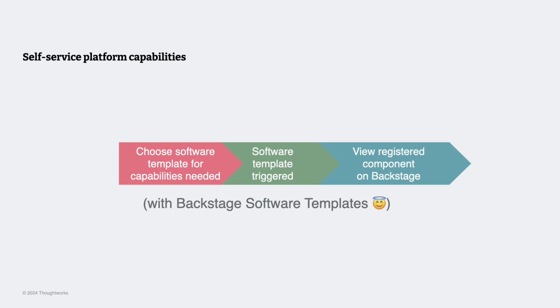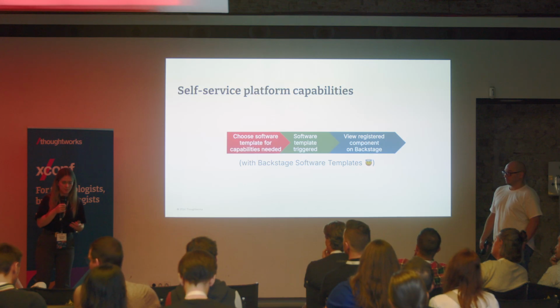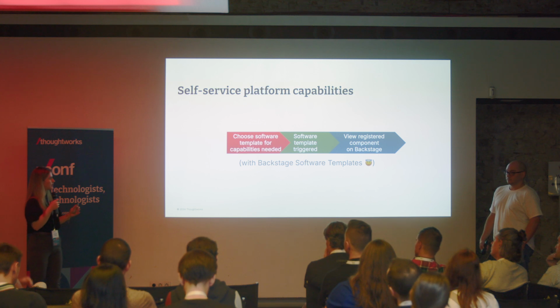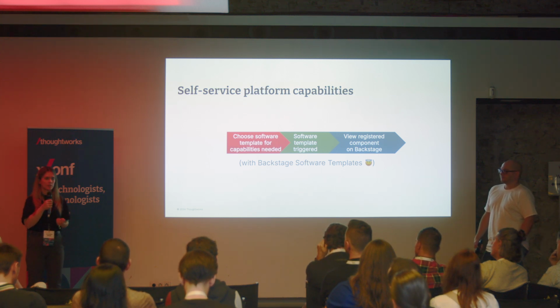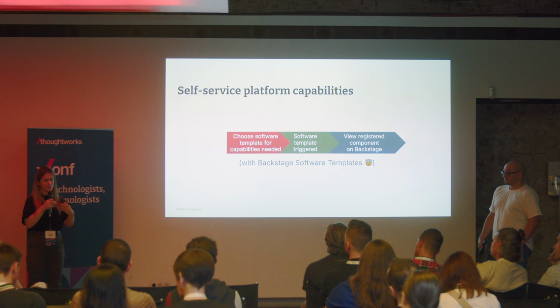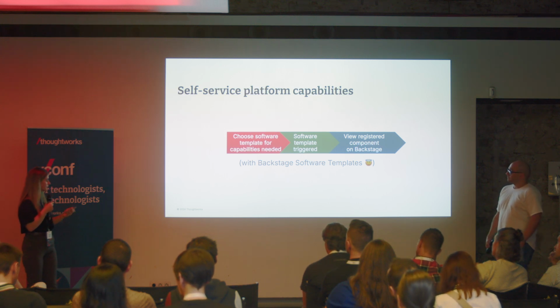You trigger that software template, and then you're going to see the components that you requested registered back on Backstage. This is not to say that Backstage is going to magically do this by just spinning out some software templates, but the platform team also needs to want to have these self-service capabilities via Backstage, and needs to do a lot of automation in place to have this process shortened.